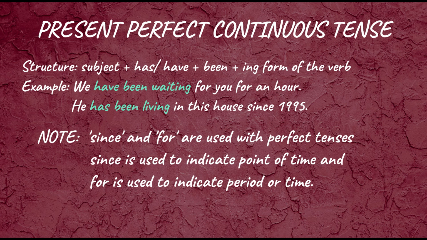The present perfect continuous tense is used to express an action which began in the past but is still going on, as in: She has been reading a book since morning. I have been lying in bed for an hour. Note: since and for are used with the perfect tenses.